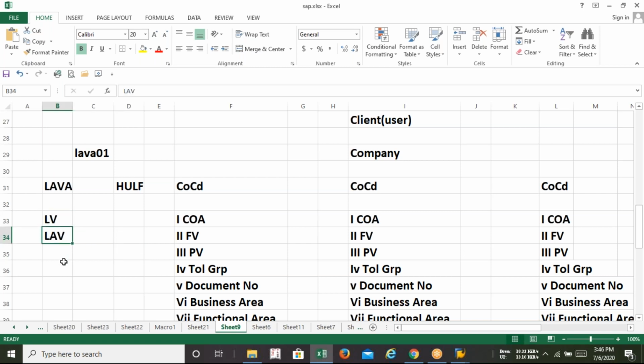So my question is, what do you think, guys? Can this LV, this fiscal year variant, be used by HULF also? Or does HULF need to create its own set of fiscal year variant and chart of accounts? I mean, this LV can be used by Lava. Is it used by HULF also? What is your opinion? Whatever you think, just say.